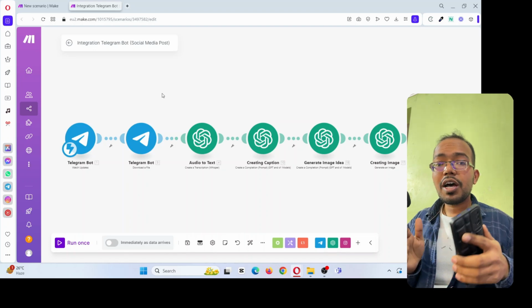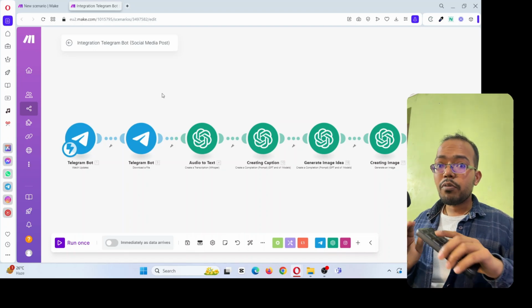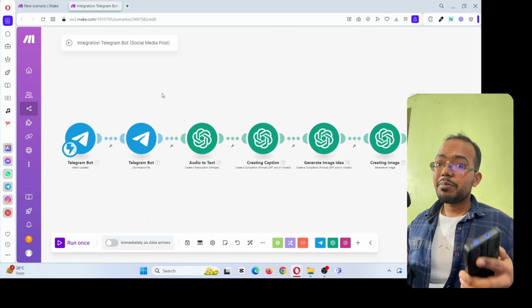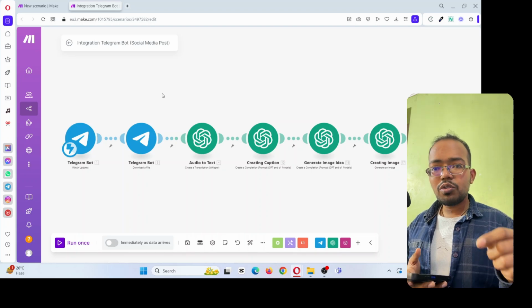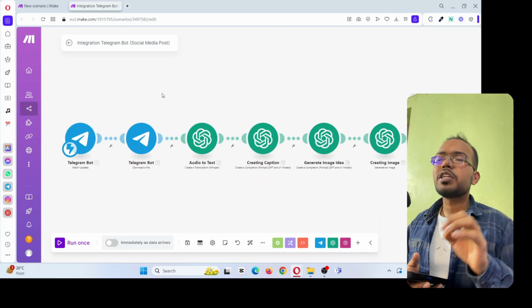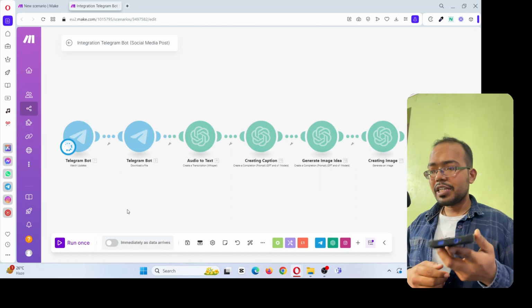So you record something raw, and AI will take that, convert it into polished content, and post it on your social media at that same time. So this is really good and really amazing. I will show you the live demo right now, and then I will show you how you can build it from scratch, step by step, everything. Let me show you the example right now.